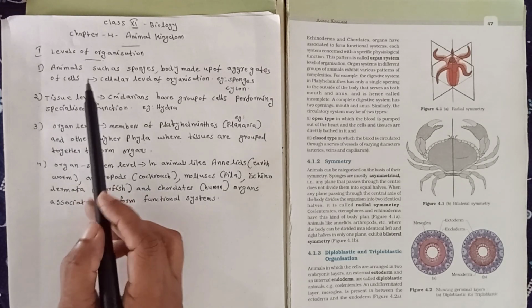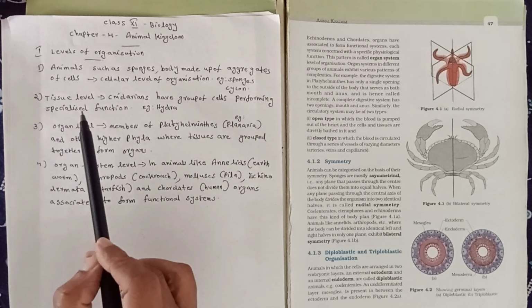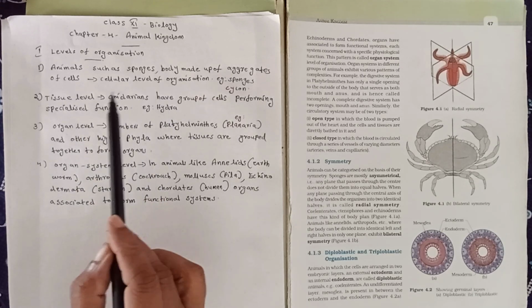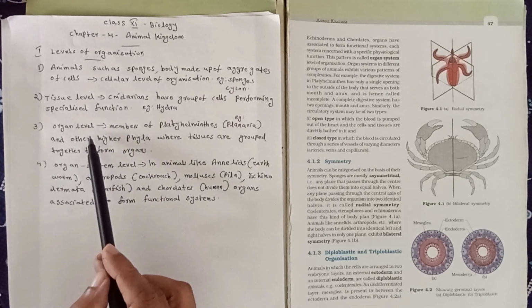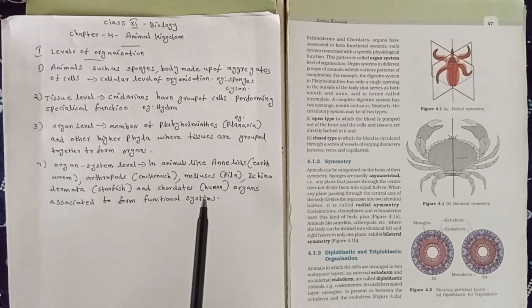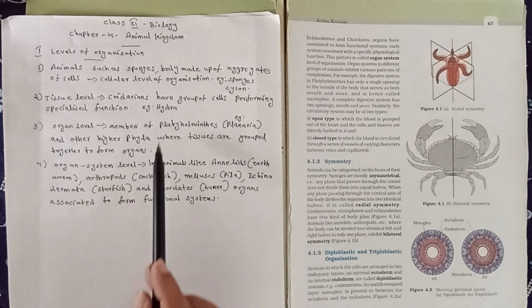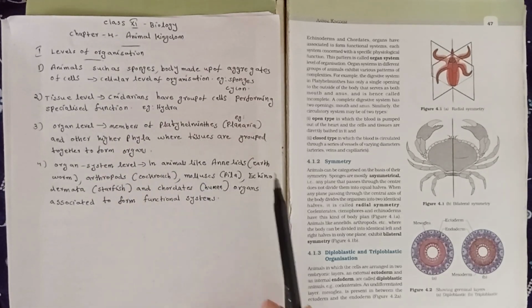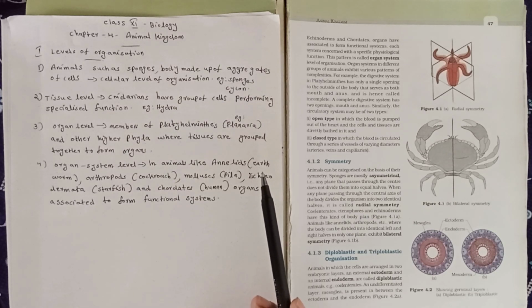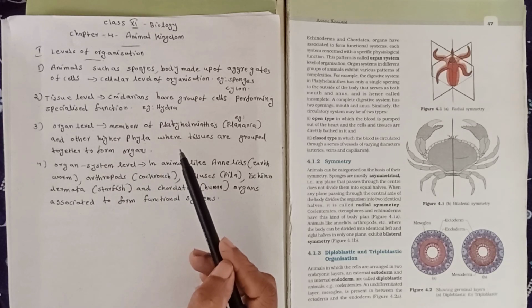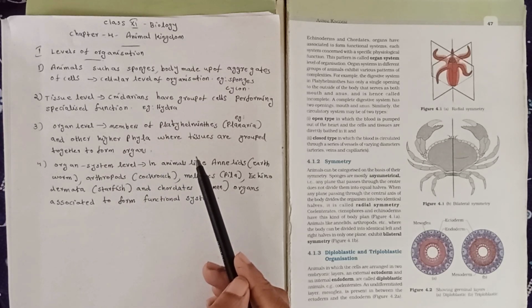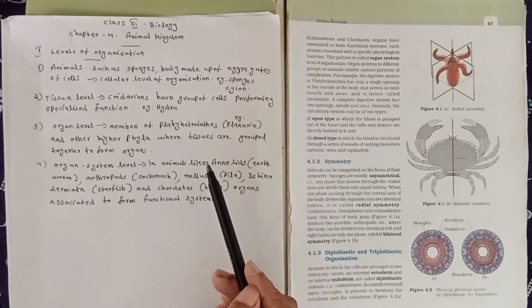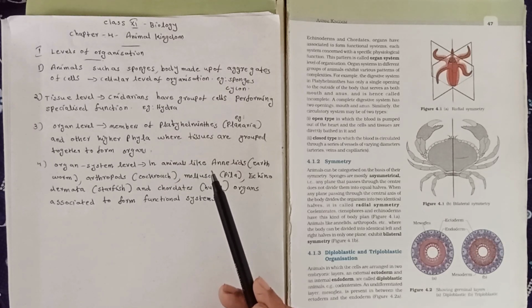Now we have studied the levels of organization. First, cellular level of organization, next tissue level, organ level, and organ system level of organization. These are the 4 types of levels of organization. We already learned about the basis of classification: body organization, symmetry, body cavity, number of embryonic cell layers, and presence or absence of notochord are the features used for distinguishing broad categories of animals.